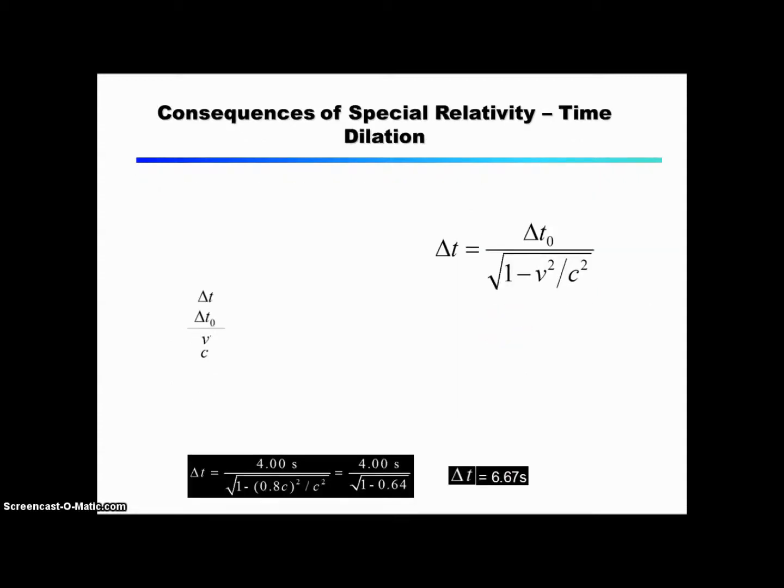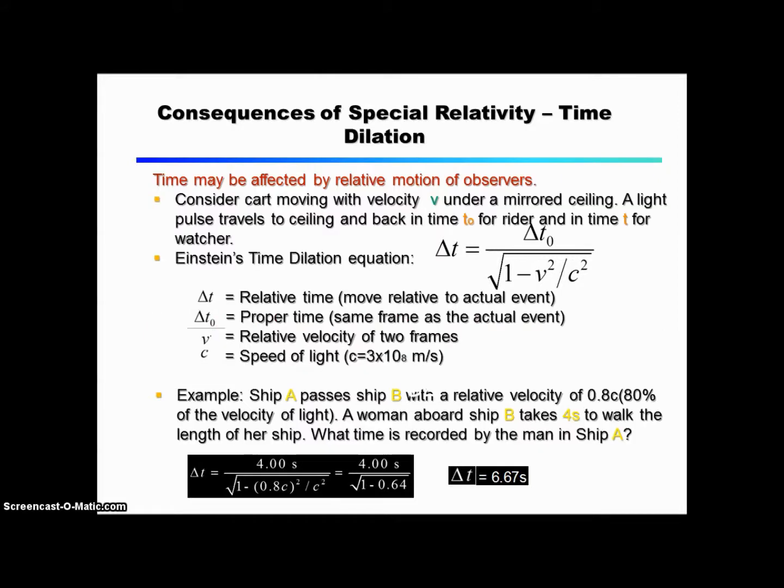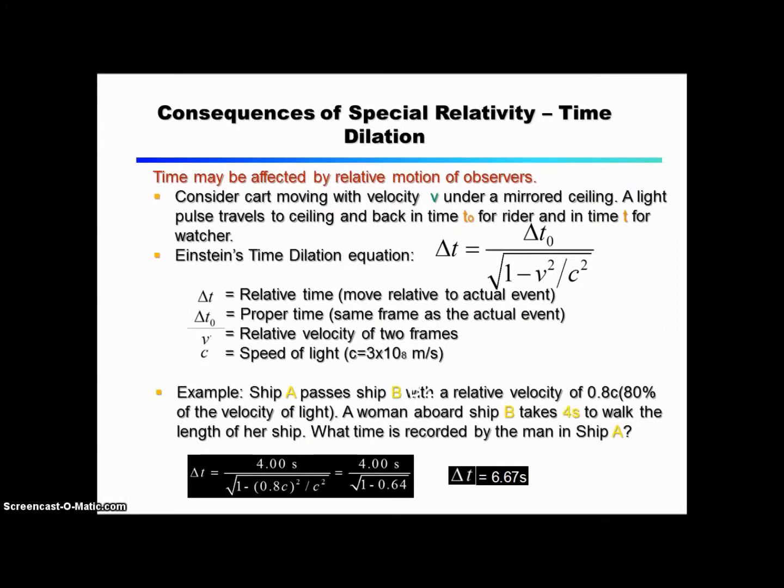Consequences of special relativity. Time dilation. Time may be affected by relative motion of observers. Consider a cart moving with velocity v under a mirrored ceiling. A light pulse travels to the ceiling and back in time t0 for the rider and in time t for the watcher. Einstein's time dilation equation: delta t equals delta t0 over the square root of 1 minus v squared divided by